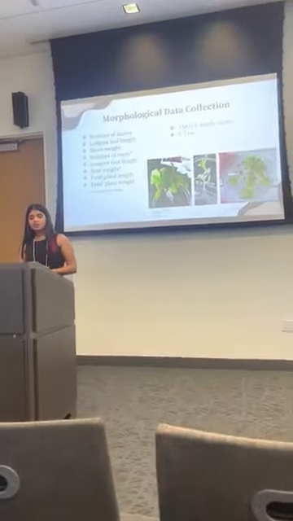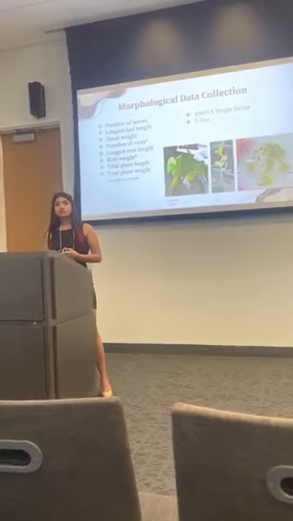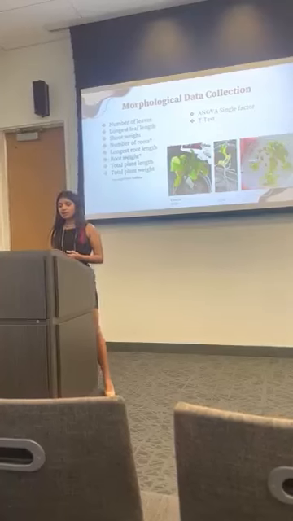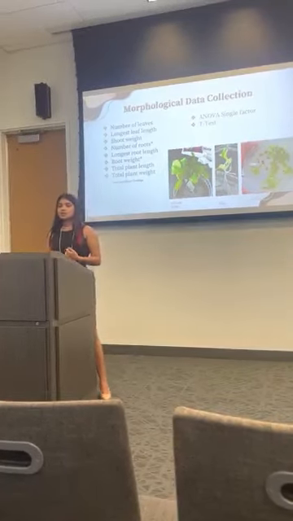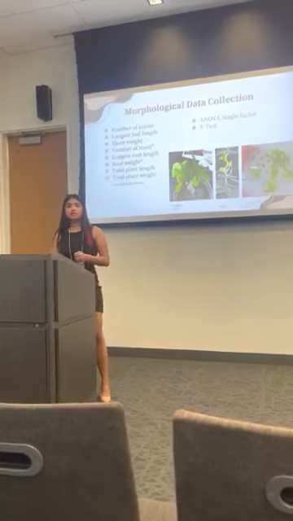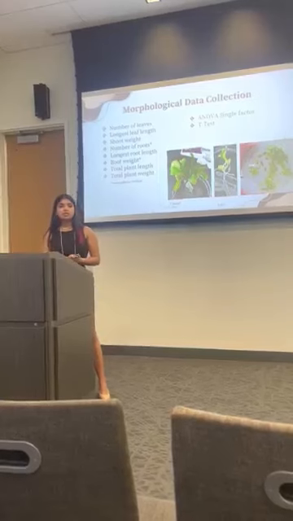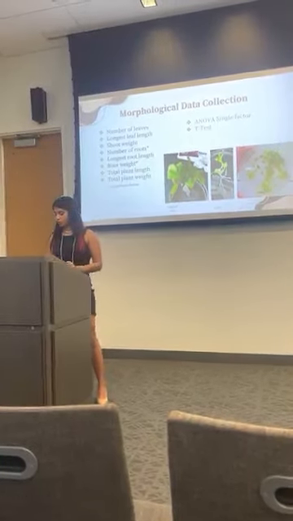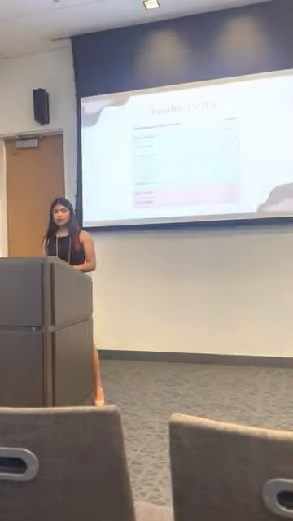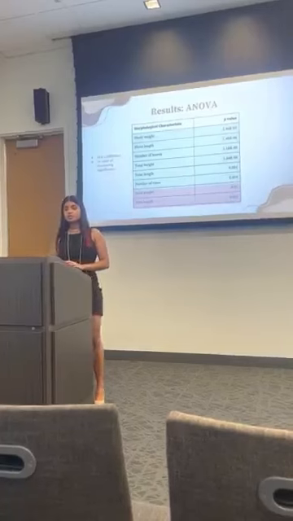The morphological characteristics that I collected were the number of leaves, the longest leaf length, the shoot weight, the number of roots, the longest root length, and the root weight, and then also the total plant length and the total plant weight. I used 2 statistical tests to do my analysis: the ANOVA single factor, which tests for significance across all of the experimental groups, and then the t-test, which tests for significance just between 2 specific groups that I could choose. Here are the results from my ANOVA test, and these are listed in order of decreasing significance.